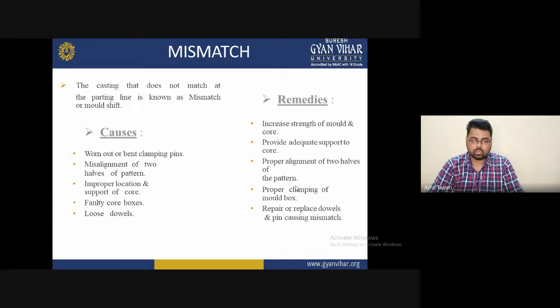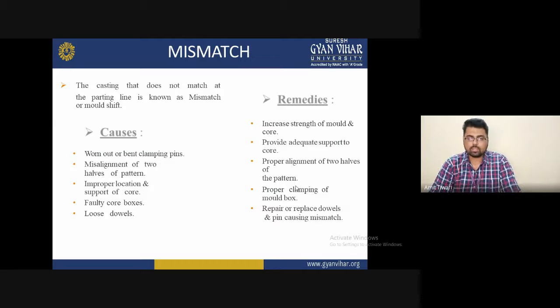And the last is the loose dowel. If the dowel is loose, then the liquid material is not fixed tightly on that particular pattern, and due to this, misalignment or improper location occurs. These are all the problems we will face during the casting process.